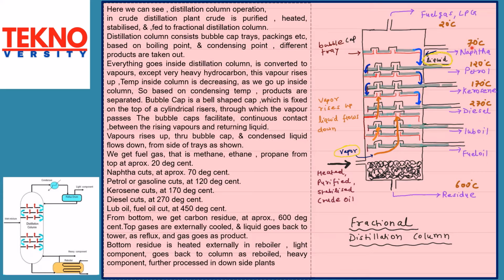A bubble cap is a bell-shaped cap which is fixed on the top of a cylindrical riser through which the vapor passes. The bubble caps facilitate continuous contact between the rising vapors and returning liquid. Vapors rise up through the bubble cap and condensed liquid flows down from the side of the trays as shown.